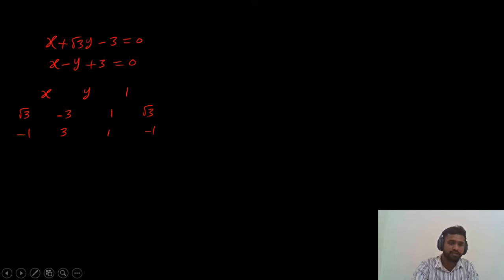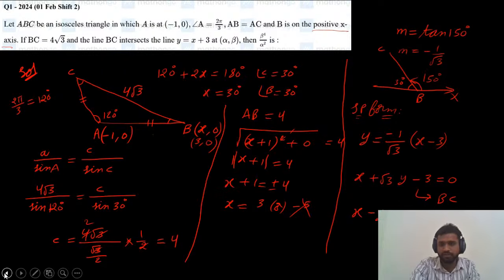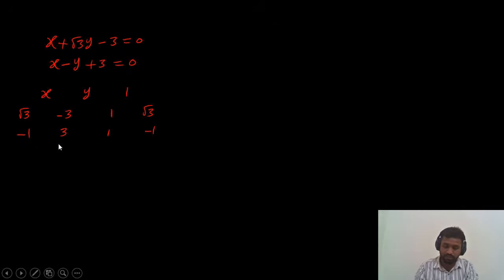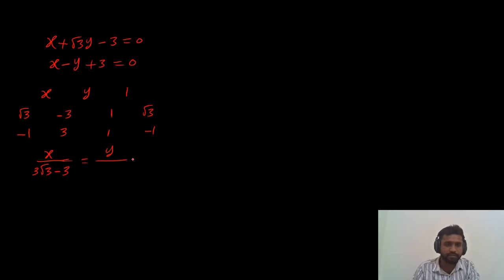Once you check these two lines, whether they are correct or not: x plus root 3 y minus 3 equals 0, and x minus y plus 3 equals 0. Yes, both are correct. So solve these two. x divided by 3 root 3, minus into minus plus, again minus 3, equals y divided by minus 3 and minus 3, equals 1 divided by, cross multiplication, minus 1 and minus root 3.